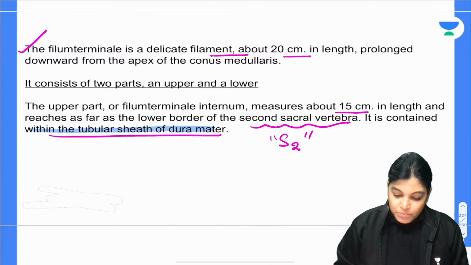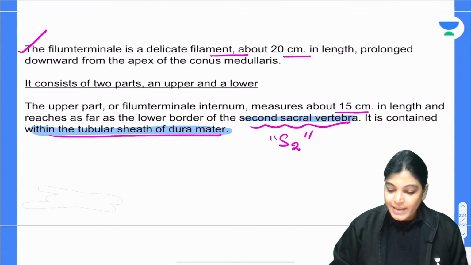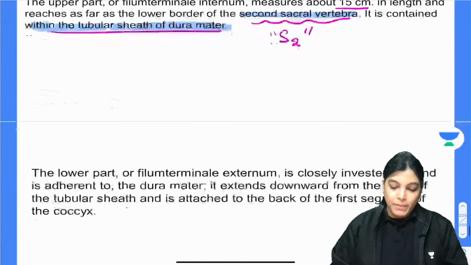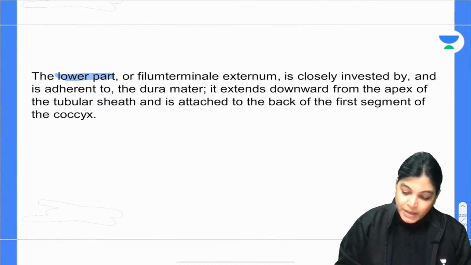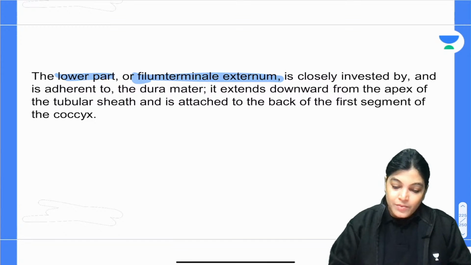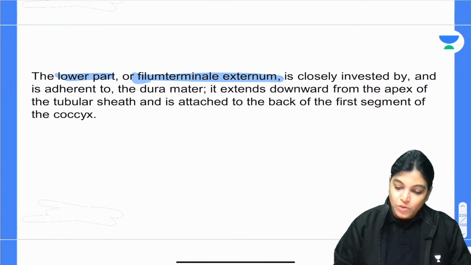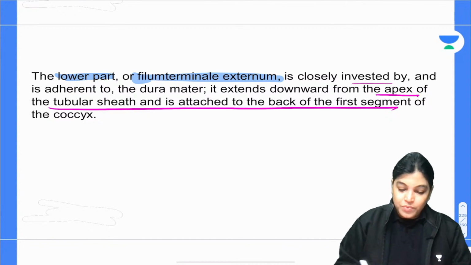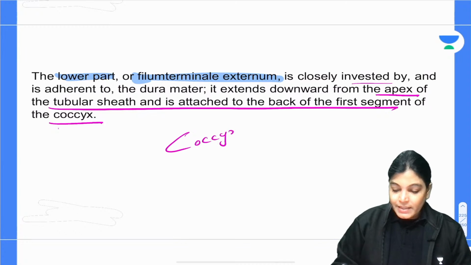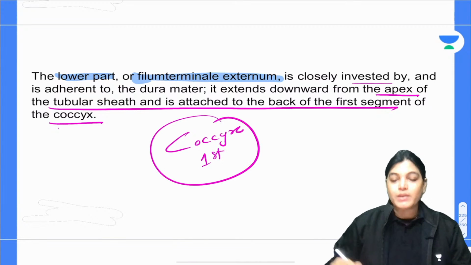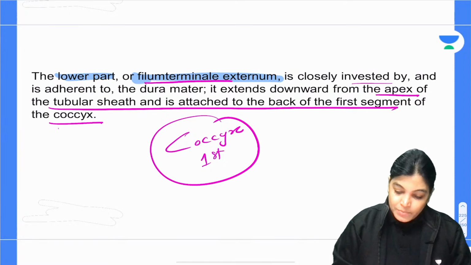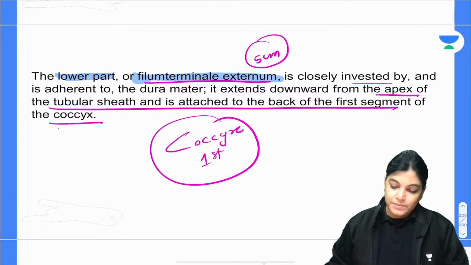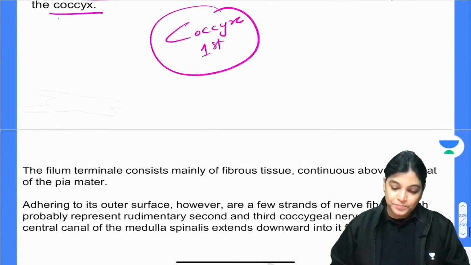It is composed within the tubular sheath of dura mater, and it ends at the level of second sacral vertebra. This is the upper part. Now, the lower part of filum terminale is called filum terminale externum, which is closely invested by and adherent to dura, and it goes till the level of first segment of coccyx. So, it is extending till the level of first segment of coccyx bone. It is called filum terminale externum. It is approximately 5 centimeters, lying outside the dural sheath.